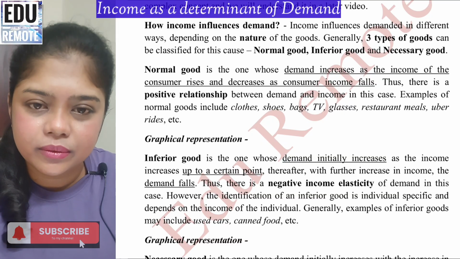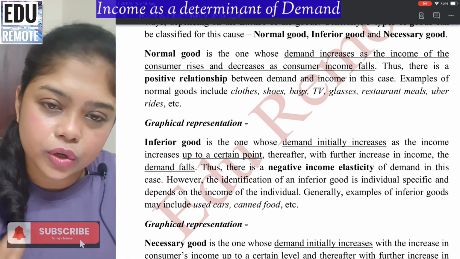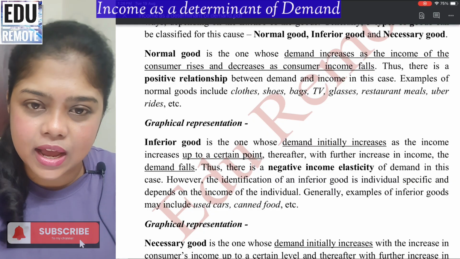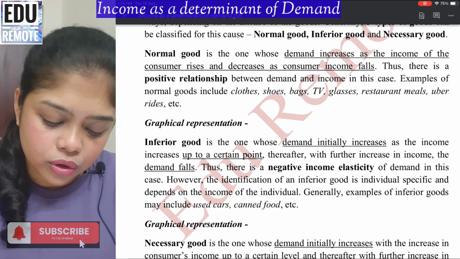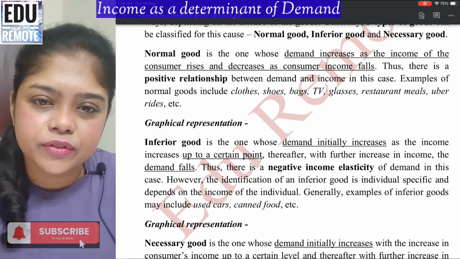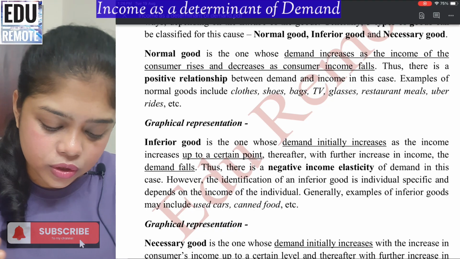A normal good is one where, as income increases, the demand for the good also increases, and as the income of the consumer falls, the demand for the good also falls. So there is a positive relationship between the income of the consumer and the demand for the good.